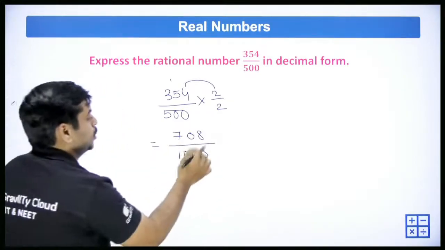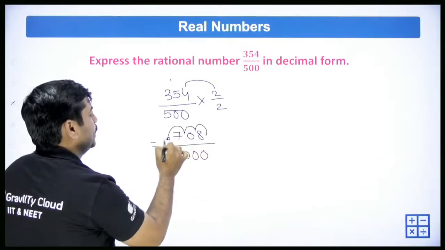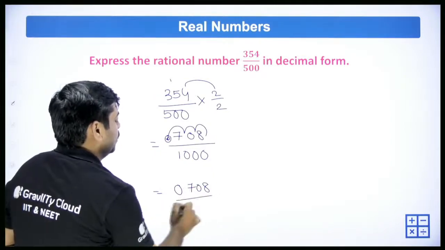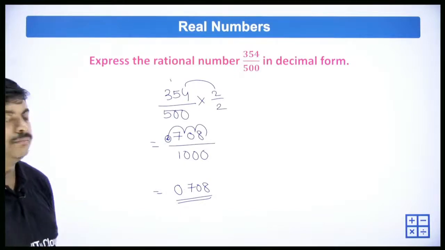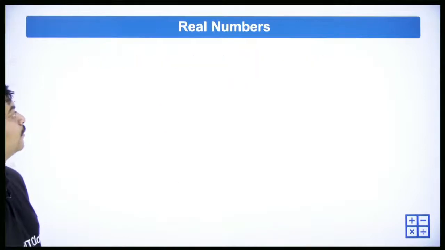So these 3 zeros will be shifted towards 3 decimal places. So that will give you 0.708. Done. All right, so let's move forward for the next question.